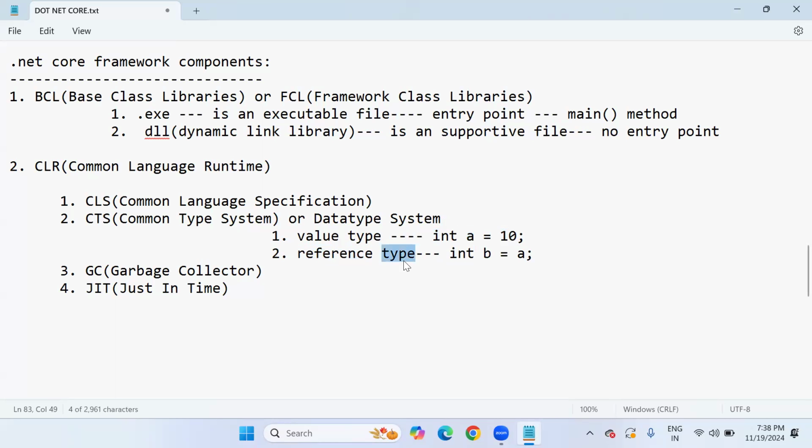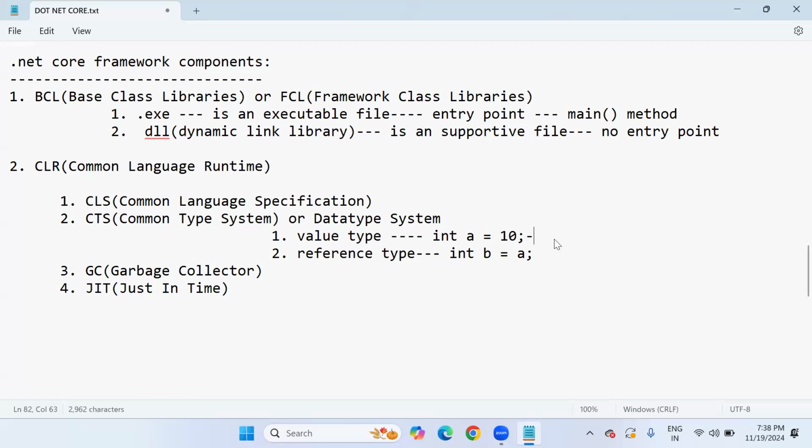Reference type means the value which is not stored inside the variable itself; we refer the A variable value 10, already assigned, to another variable memory, that is B. So here A is referred to B. B is the reference type, collecting the value from A. So this is value type and reference type. In more detail, you will come to know once we start C#.NET logics and programmatic way. So data type system in .NET depends on value type and reference type.